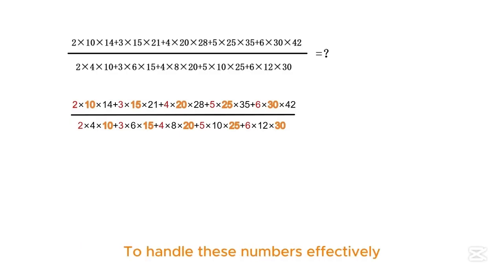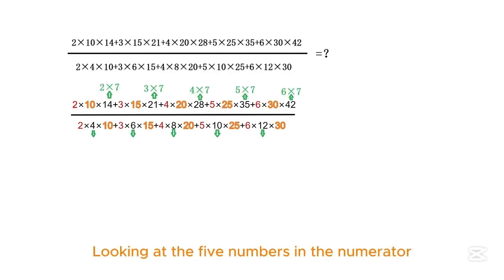To handle these numbers effectively, we examine their patterns and characteristics. Looking at the 5 numbers in the numerator, we see that each is obtained by adding 7 to the previous number. The same pattern appears in the denominator.